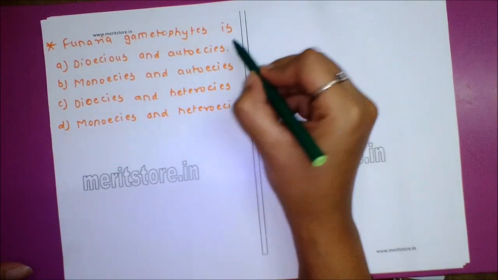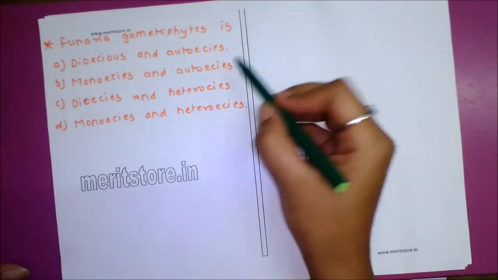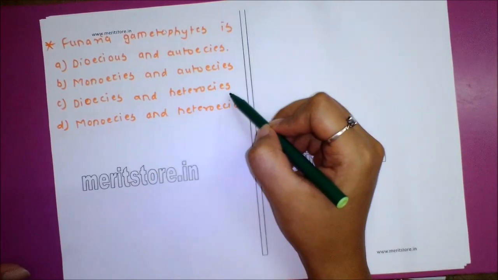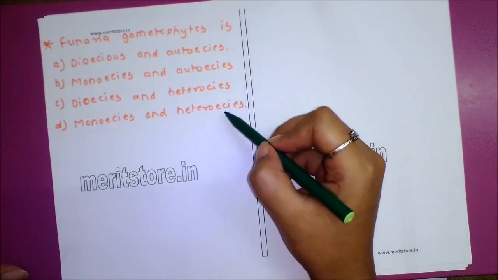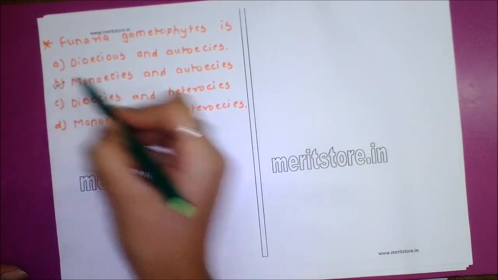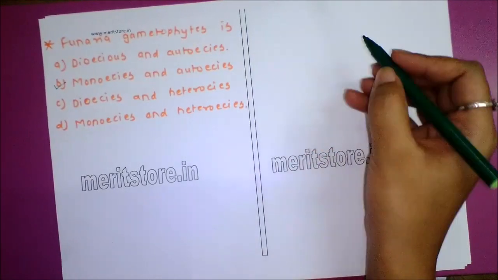Funaria gametophytes is option A dioecious and autoecious, option B monoecious and autoecious, option C dioecious and heteroecious, option D monoecious and heteroecious. Answer is option B monoecious and autoecious, because monoecious means both male and female.